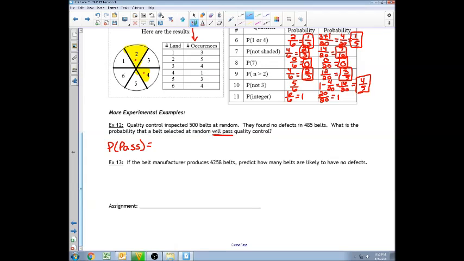So it will be the number of belts that were found with no defects, 485, over the number of belts that there were total, which is 500. If I take 485 divided by 500, I'll end up with 0.97. What is 0.97 as a percentage? It would be 97%. So the probability that the belt will not have a defect is 97%, which, if you ask me, is pretty good.